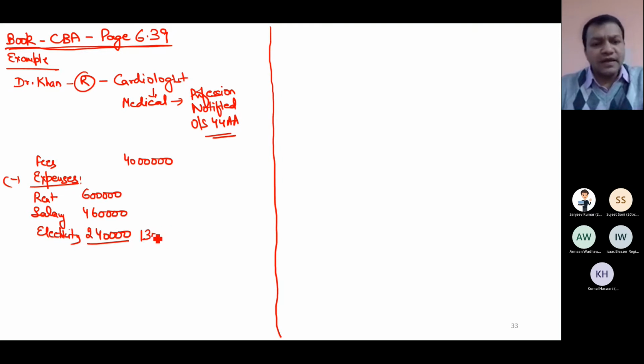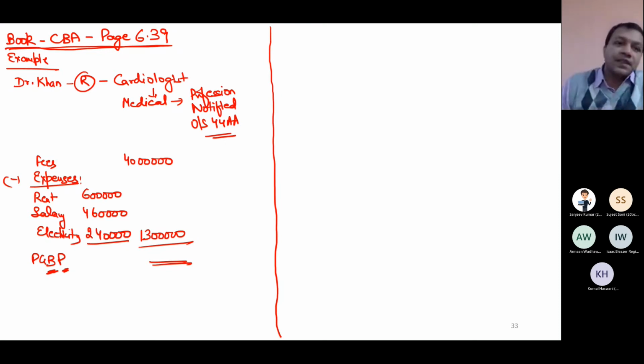Total becomes 13 lakh, and this is the professional income, PGBP. PGBP doesn't mean only business, it has profession also. So it's not that I cannot write the PGBP word when I'm saying something about profession. I can write it 27 lakh.